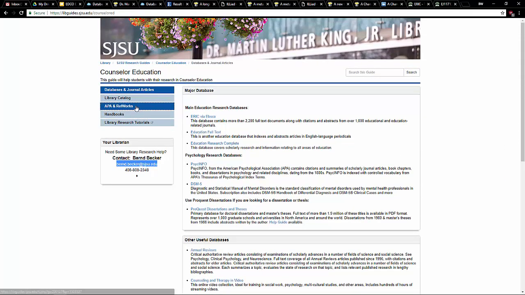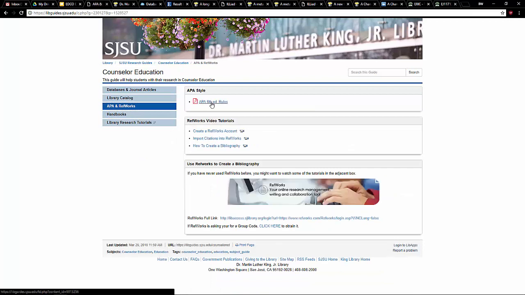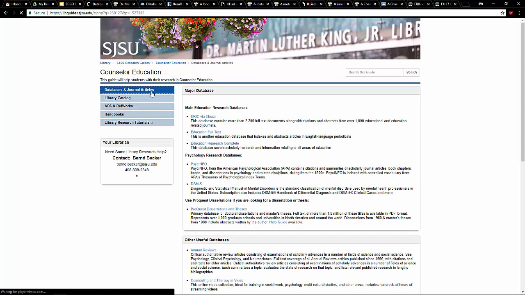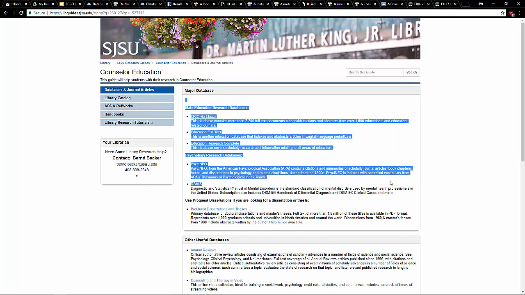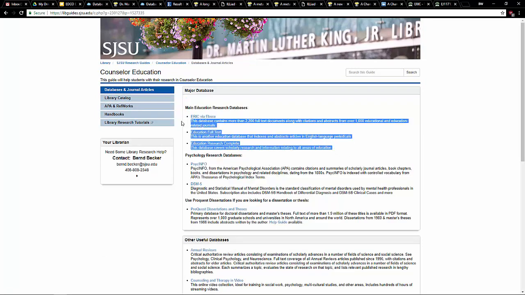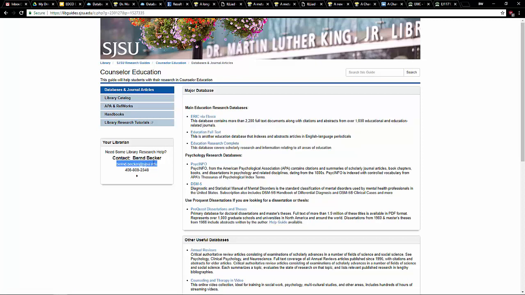There's a couple other things on the subject guide page that might be helpful for you. One is I have the APA rules. We have a program called RefWorks that'll help you work on your bibliography. If you want to do that, you can connect to RefWorks right here, and there's some videos that walk you through those steps. But I found that most people, what they need mainly from me is to figure out how to get connected to these databases, which databases to search, and really just how to get started. And it's really about nailing down that language.